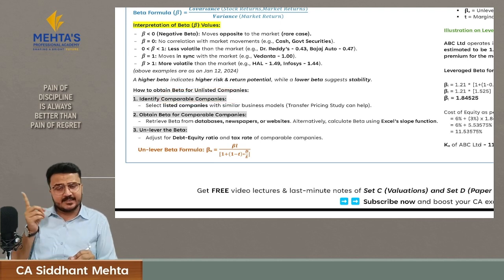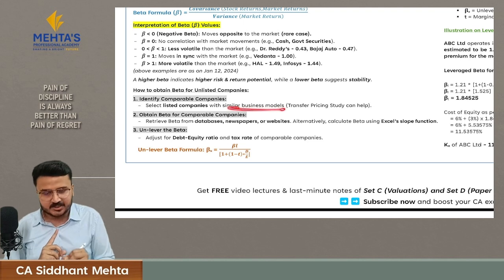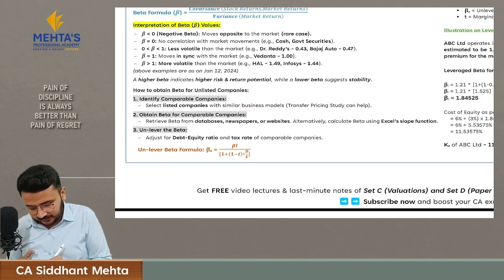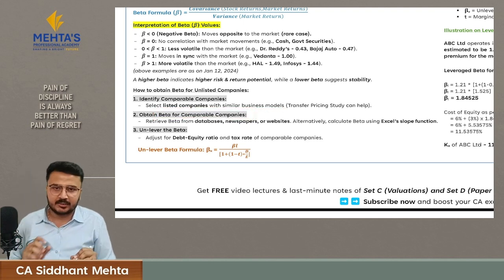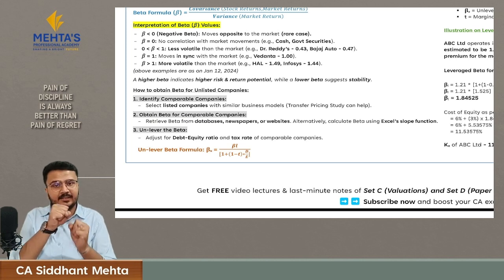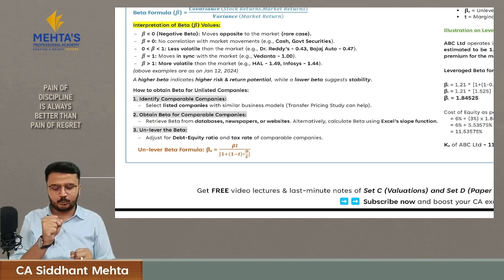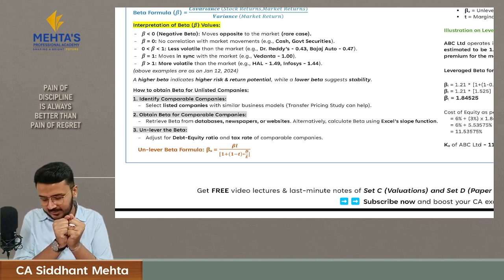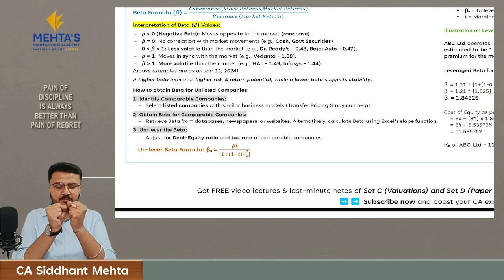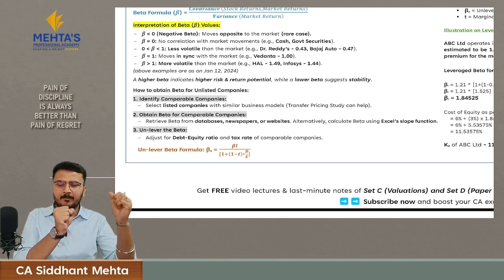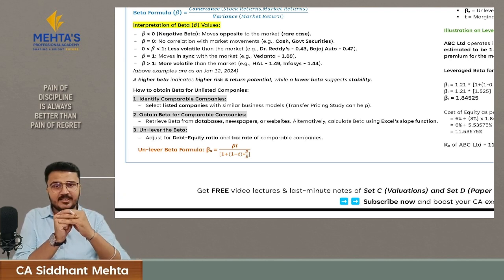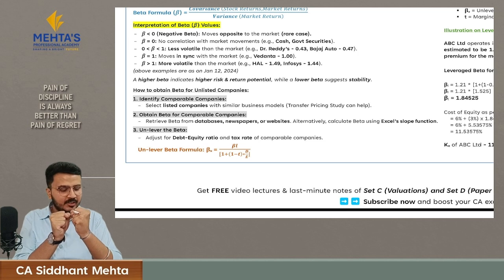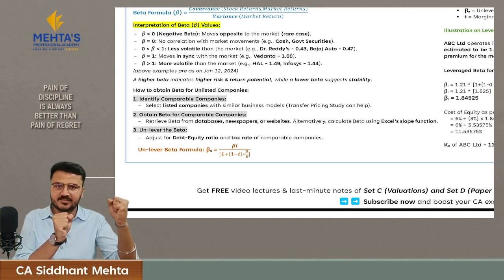Is there any listed company like ours having a similar business model? If there is, then we'll take the beta of such a comparable company, and then we will unlever the beta. That means there are two types of risk, business risk and finance risk, in beta. We will unlever the beta and adjust it with the debt to equity ratio. That means we will remove this finance risk, because business risk is the same for all the businesses working in this industry. Hence we will adjust it with the debt to equity ratio and remove the element of this finance risk of that company.